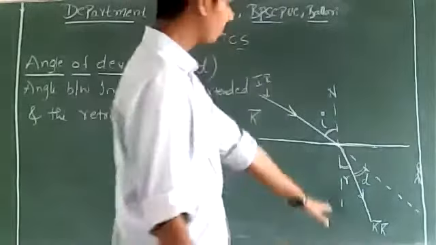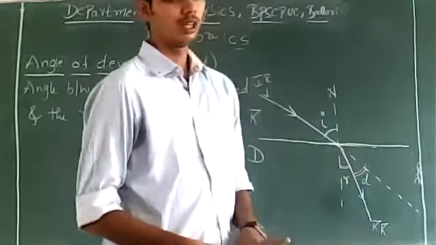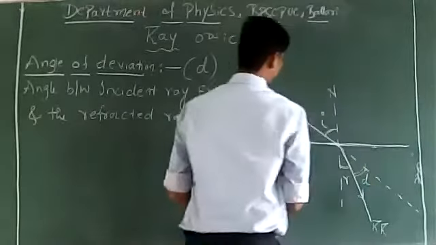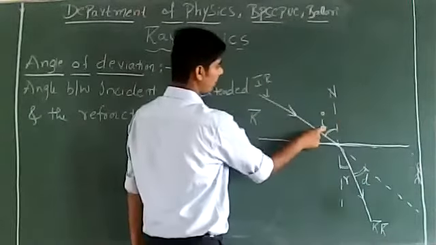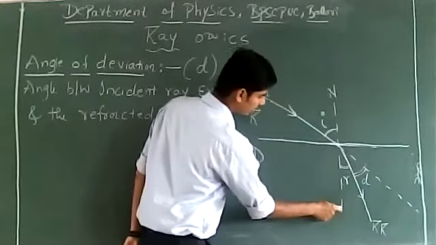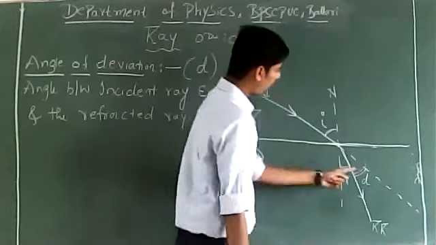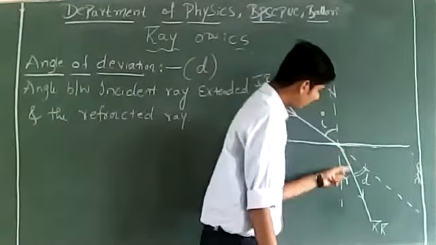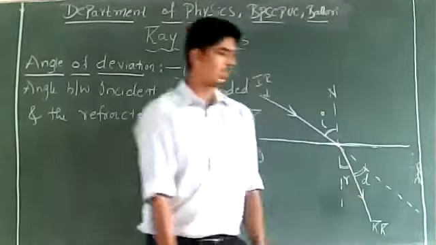Is the definition of angle of deviation clear? Again, the diagram: the angle between the incident ray and the normal is the angle of incidence. The angle between the refracted ray and the normal is called the angle of refraction. The angle between the incident ray extended and the refracted ray is called the angle of deviation.